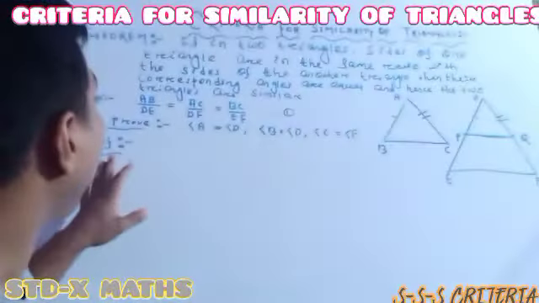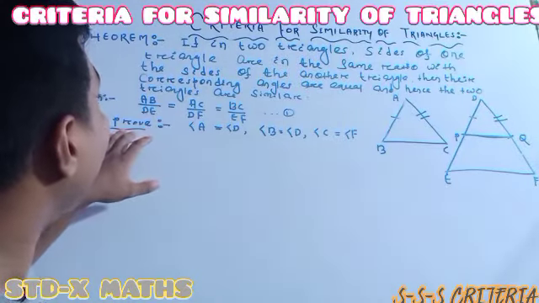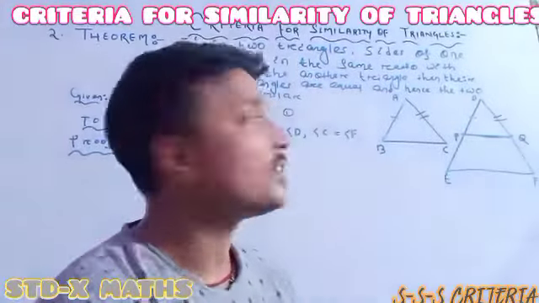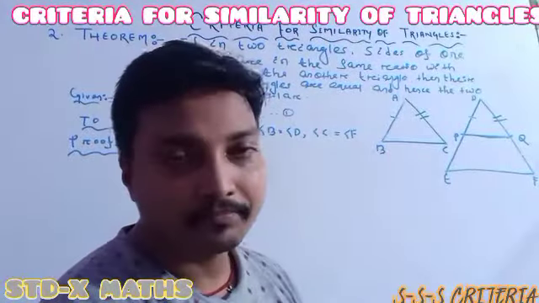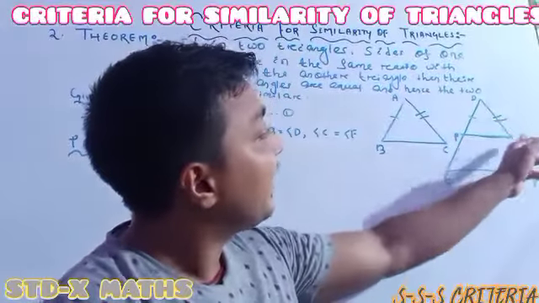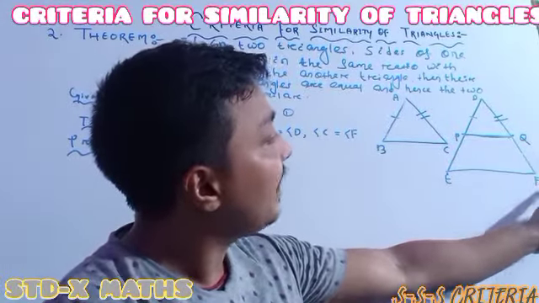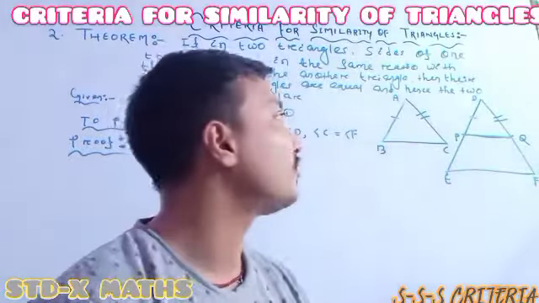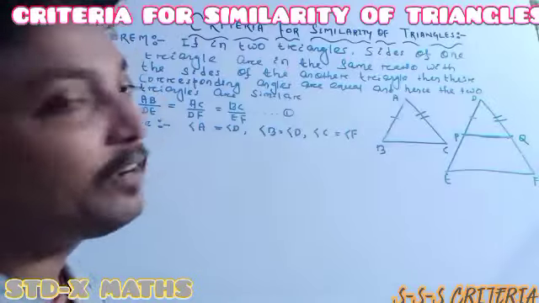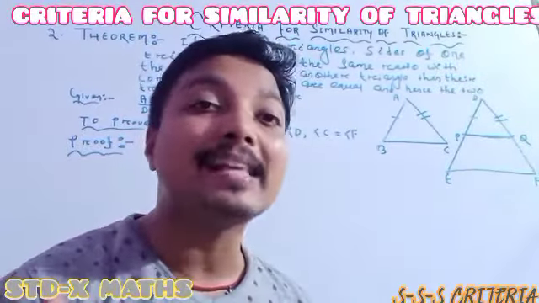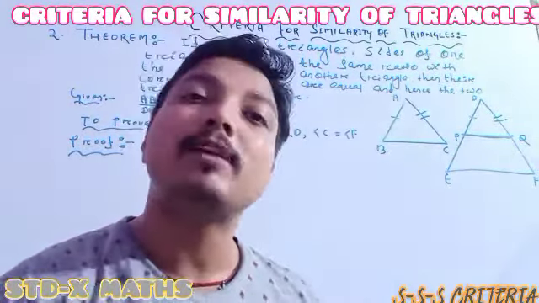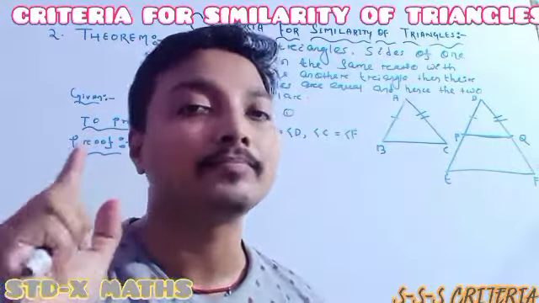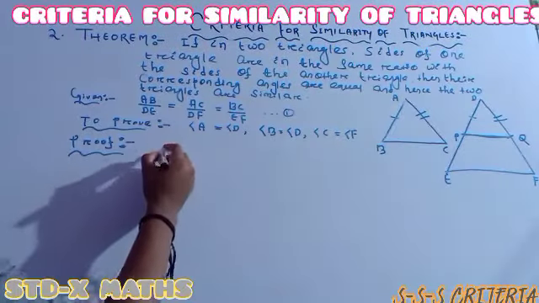Ready? Before we prove, you have to write the construction step: take the point P on DE such that AB is the same as DP. Then take Q as a point on DF such that AC is equal to DQ. Understood? Everyone, see it perfectly. Always give emphasis to what is given. From the given you will get many more things. Always target the given.